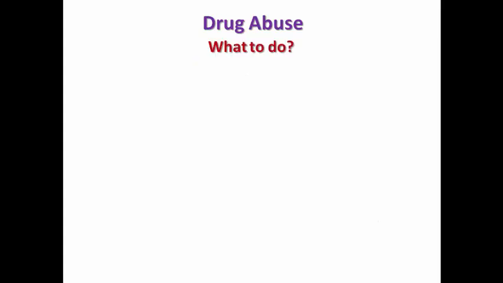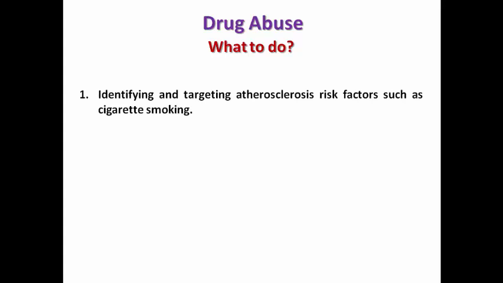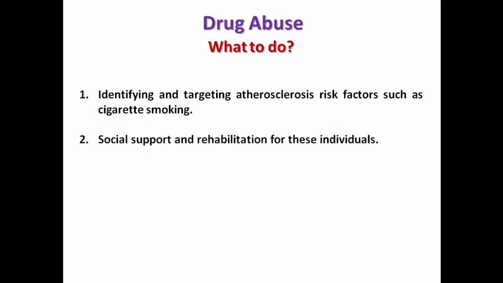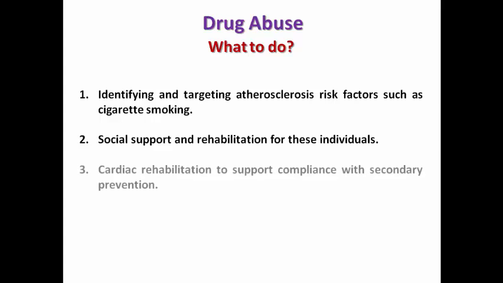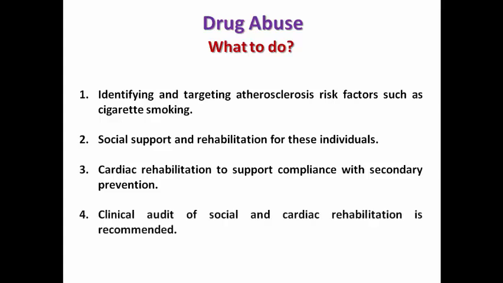So what to do for those patients? First of all, they should identify and target specific risk factors that may result in atherosclerosis. For example, cigarette smoking. Most of the drug addicts are smoking cigarettes, so you should tackle these risk factors. Social support should be provided and rehabilitation for those individuals to treat drug addiction and try to minimize the chance of relapse, besides the cardiac rehabilitation to support compliance with secondary prevention protocols, and clinical audit for the social and cardiac rehabilitation should be provided.